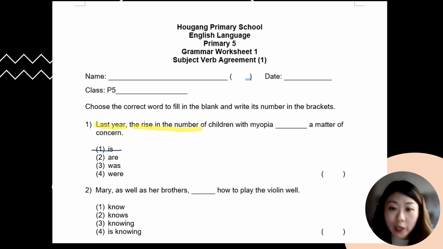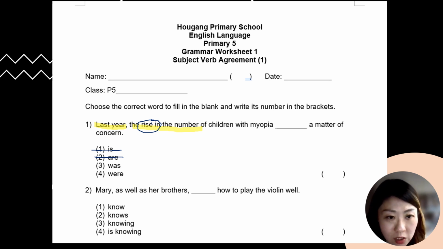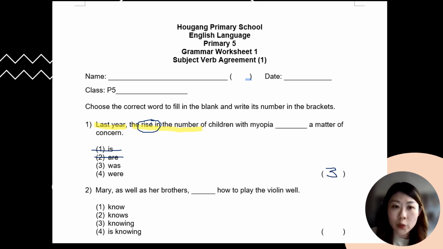So just remember that for MCQ questions, be it in grammar or perhaps in vocabulary, you can actually use elimination to help you get rid of very impossible answers. All right, so options number 1 and 2 are definitely not correct. So I'm going to look at options 3 and 4. So was or were, and because of the word rise over here, it is not countable, so it's going to be answer number 3. Was a matter of concern, because I'm talking about rise, and it is not countable in a way.